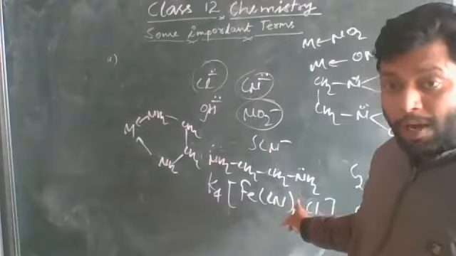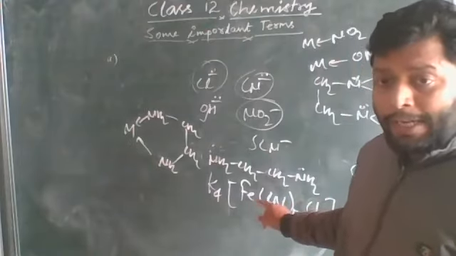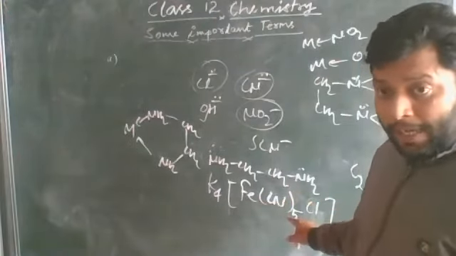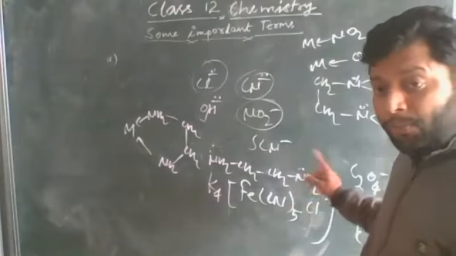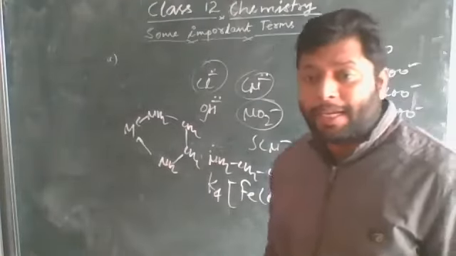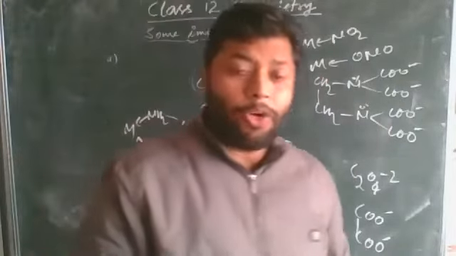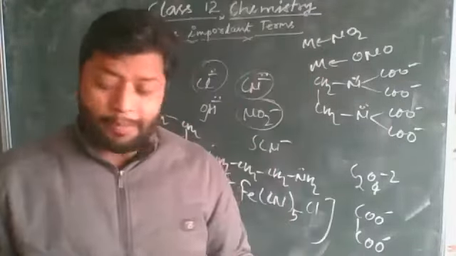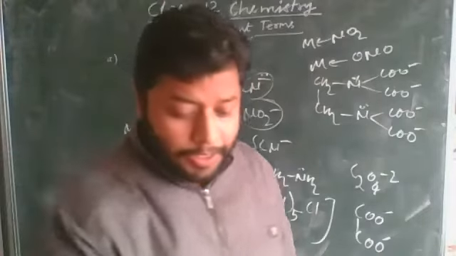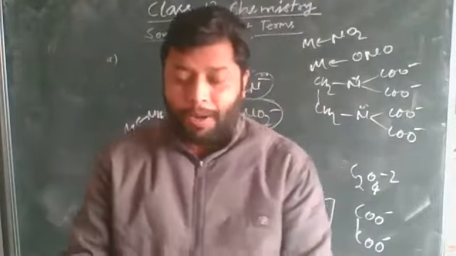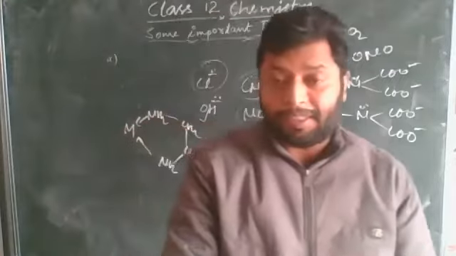This will be called heteroleptic, because now iron is attached with 5 cyanide ions and 1 different type of ion, chloride. These are called heteroleptic complexes. These are some terms given in the NCERT, you can go through them.